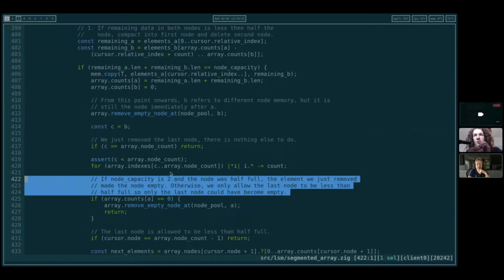How are you feeling about this approach so far? Are you happy? Yeah, I'm pretty happy with this.